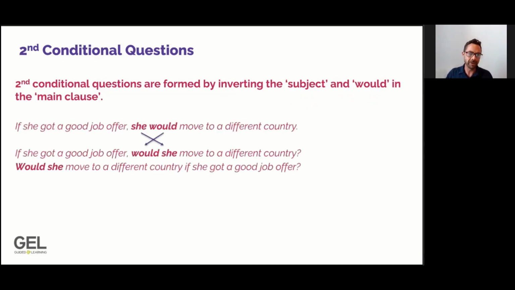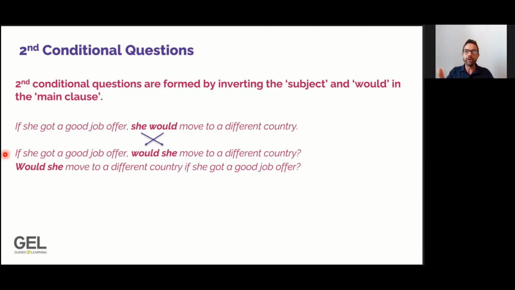Let's look at what that looks like. We're starting here with a normal positive second conditional sentence. If she got a good job offer, she would move to a different country. Now, if we want to make this a question, we are simply going to reverse she and would, and we're going to change it like this. So the question form, as we can see here, is: if she got a good job offer, would she move to a different country? And now we have a question.